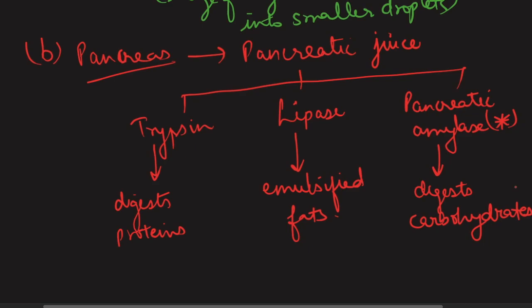Next, I would also like to draw your attention towards lipase. I have written emulsified fats here, and it's a very common mistake that students make: when they are asked about the function of lipase, they simply say that lipase helps in the digestion of fats. It is usually taken as a wrong answer because lipase needs emulsified fat to digest. Lipase cannot act on fats straight away. Rather, it needs the help of the liver, the bile salts present in it, for the fats to be emulsified first, and then it can be digested by lipase. So please remember to write that the digestive activity of lipase is on emulsified fat, not fats. Okay, so this was all about the pancreas.